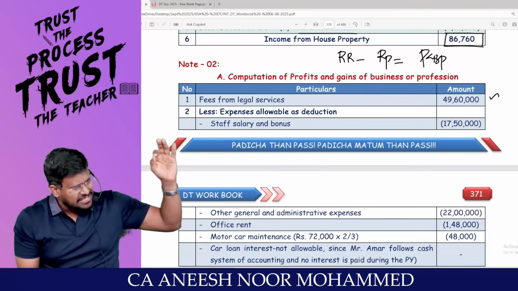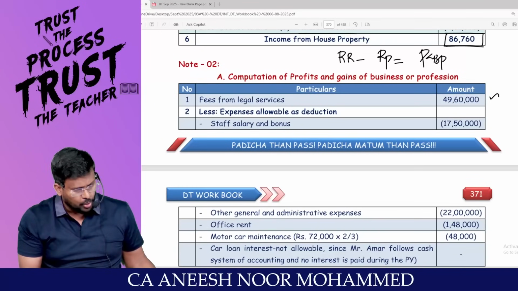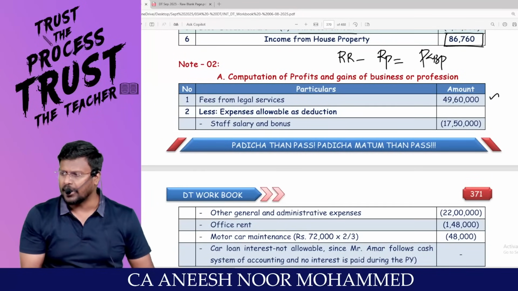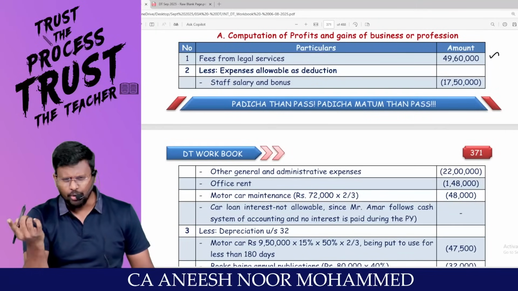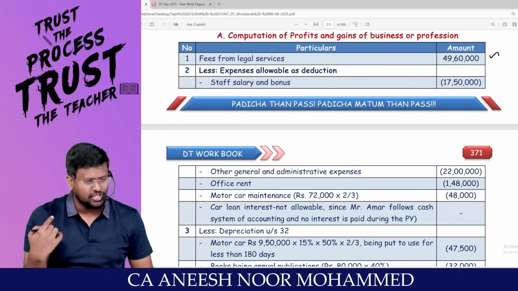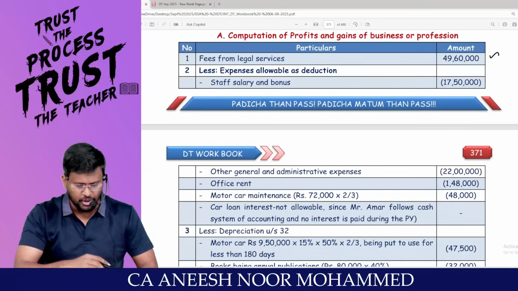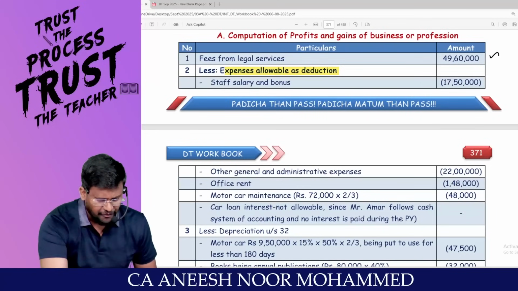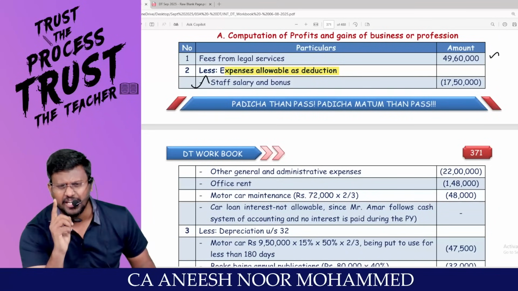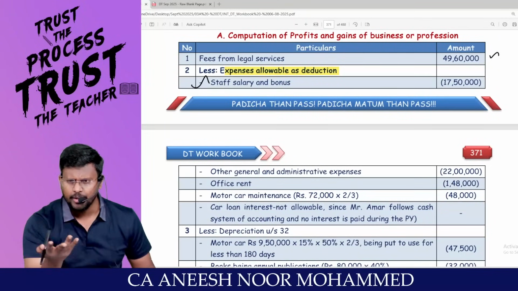On the payment side of the receipts and payments account, so many payments will be there. Consider only the relevant payments. I am not going back every time. I will be attaching it with the answer. I hope that you will be able to appreciate and understand. Expense allowable as deduction. Staff salary and bonus, is it an expense relating to business? It will be allowed as a deduction.